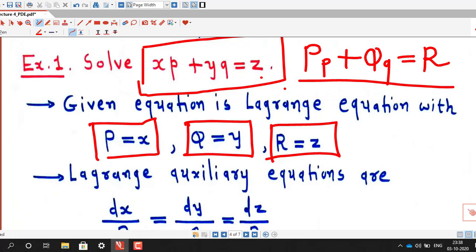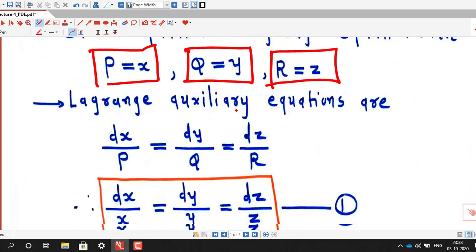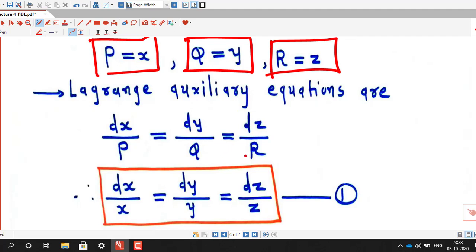So we start by writing the Lagrange auxiliary equations: dx upon P equal to dy upon Q equal to dz upon R. We put the values of P, Q and R in these equations and we obtain dx upon x equal to dy upon y equal to dz upon z. These are the Lagrange auxiliary equations. Now if you observe these equations, it is easy to compare any two fractions or ratios and find the solution. So suppose we compare fractions 1 and 2.